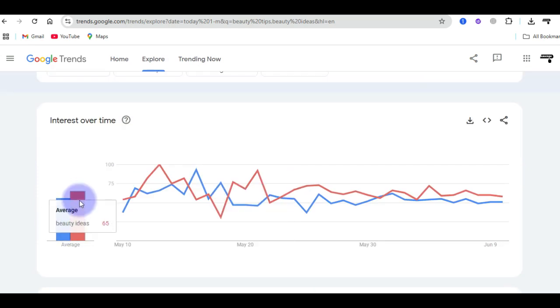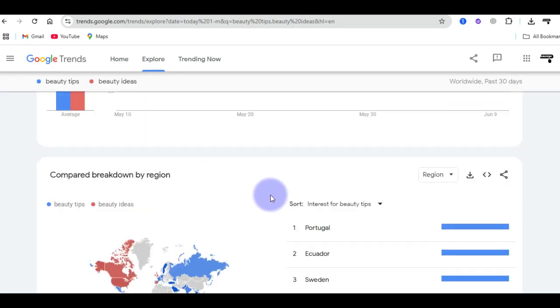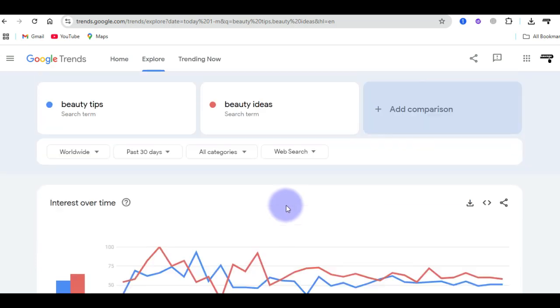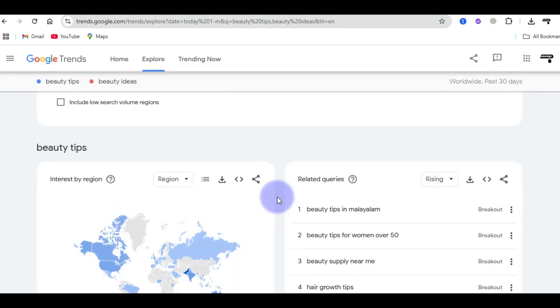This particular graph that you see here gives me an idea of the search term. As you can see, beauty tips 56 and the beauty idea 65, and they are telling us that it keeps increasing day by day, to tell us that this term is profitable and it is good for us to target. If I write content around this key term so that I want to rank for it and pull traffic from Google search or Bing search or Yahoo search or from any other search engine, then this is the exact strategy I will need to do.